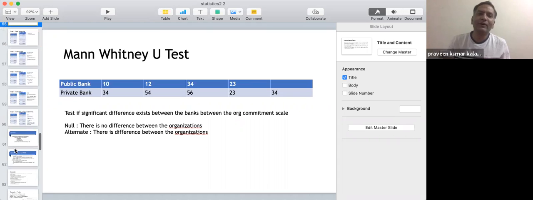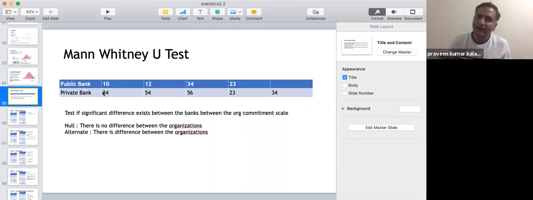Here also it is not categorical, but we have scores across two groups. And again we are finding the significance, and you are determining the same test, whether there is a difference between public bank and private bank. There also you are checking whether there is a difference of choice between the male and female population. But what you have to observe keenly is the type of data that you are taking. Ultimately, it is the same test of significance.